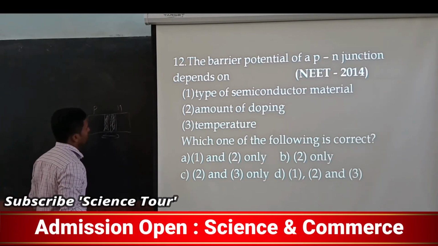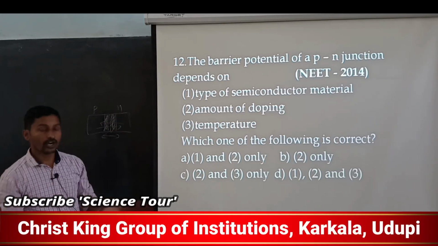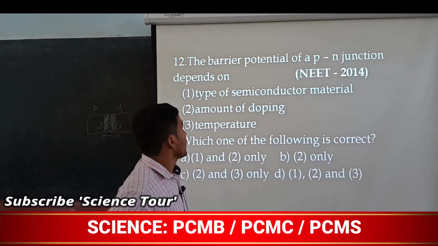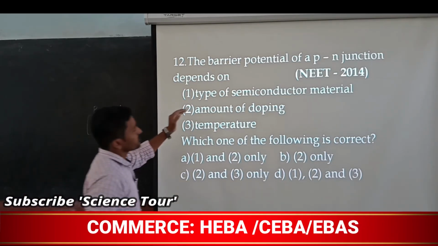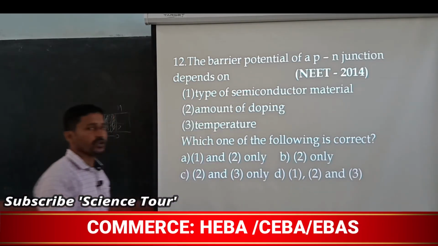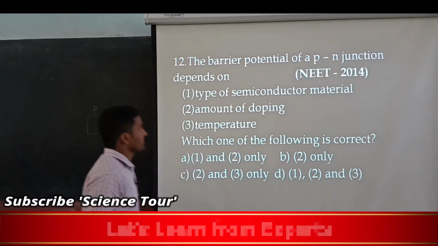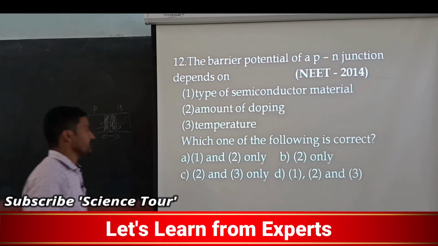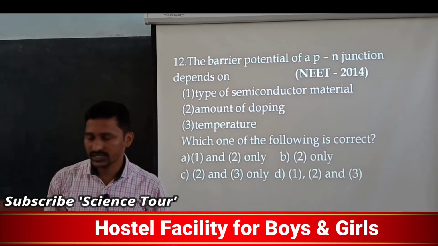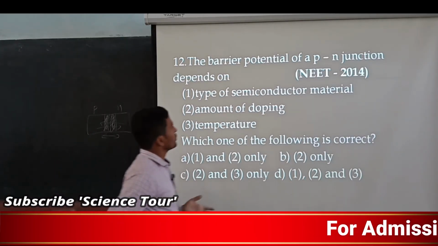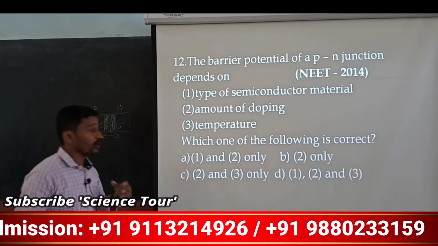Now you are getting that barrier potential means these charges do not flow or cross if it is not connected in forward bias or reverse bias. Now, on what does that potential barrier depend? Type of semiconductor material, yes, of course it depends on the type of semiconductor material. Amount of doping, yes, it depends on the amount of doping, and it also depends on temperature, exactly, temperature, amount of doping, as well as the type of semiconductor material.